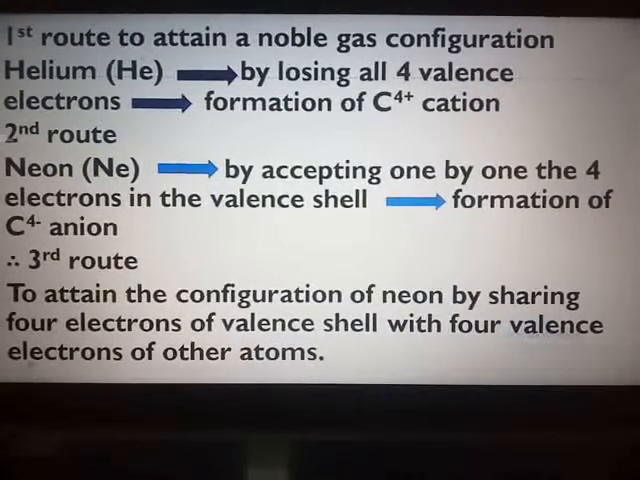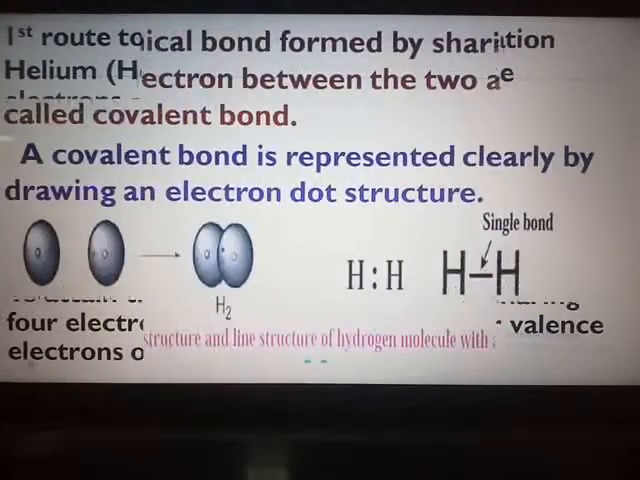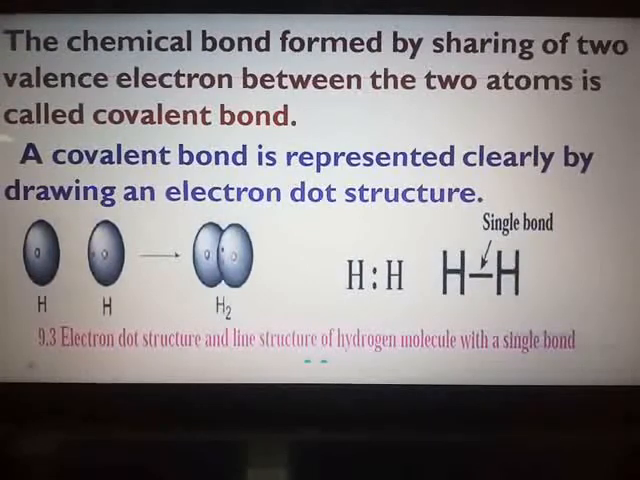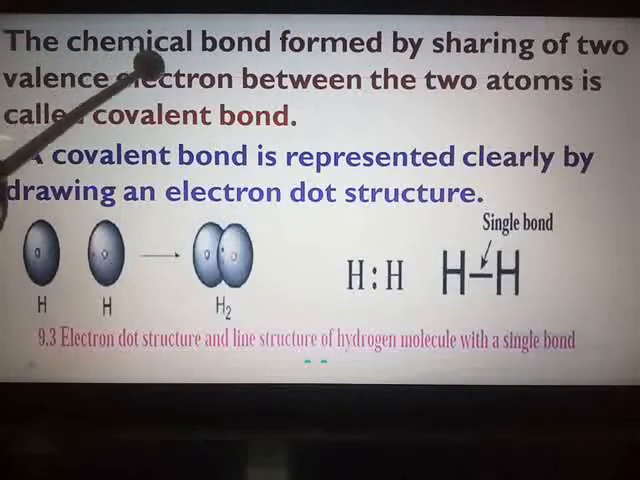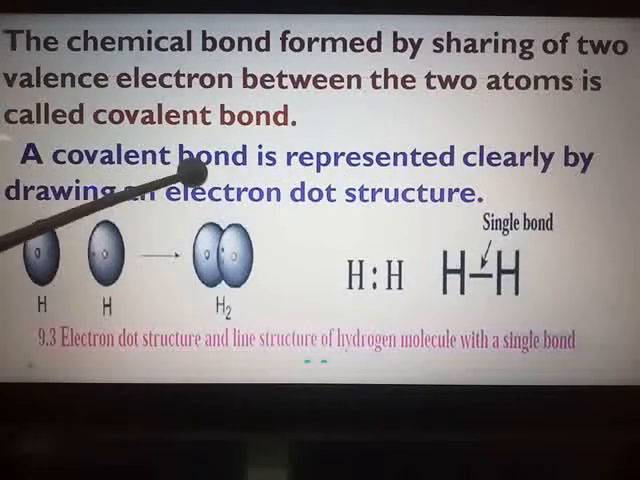Covalent bond. Now this term is not new for you. In the 9th standard you have studied what is covalent bond. The chemical bond which is formed by sharing of two valence electrons between the two atoms is called a covalent bond, and it is represented by drawing an electron dot structure. Now in this method of electron dot structure, a circle is drawn around the atomic symbol, and each of the valence electrons is indicated by either a dot or a cross.